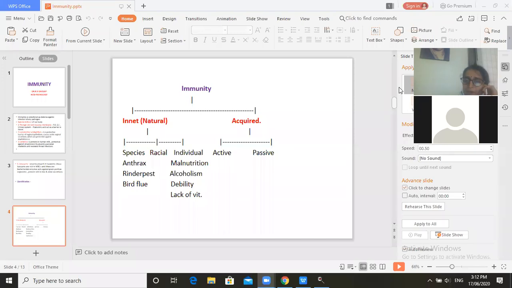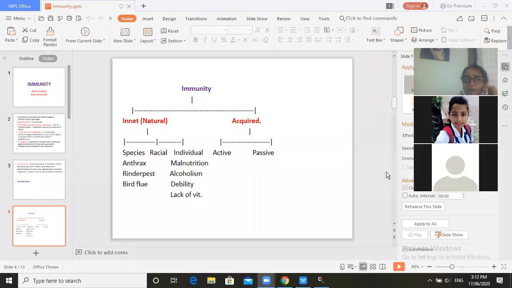Okay, so this is all about innate immunity, that is natural immunity, related with species, races, and individuals. Now the second part is acquired immunity. This acquired immunity is related to recognition of any pathogen.